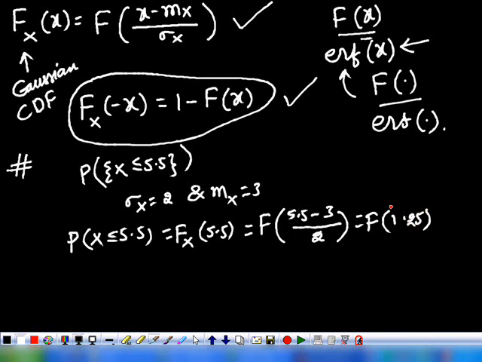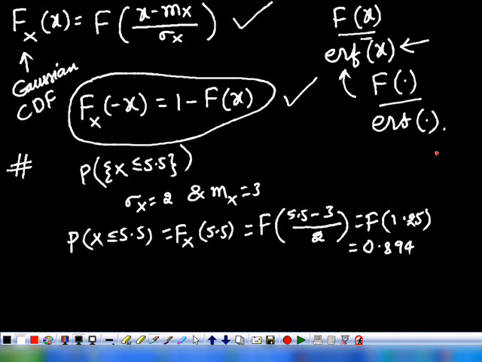If you have the textbook, page number 418. Page number 418. Find the table value of f of 1.25. How much? 0.89. Have you understood how we calculated the probability of the random variable x being less than or equivalent to 5.5?